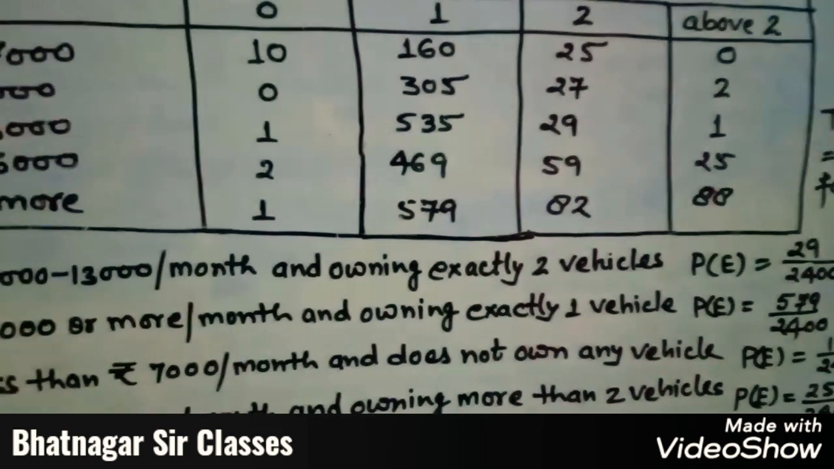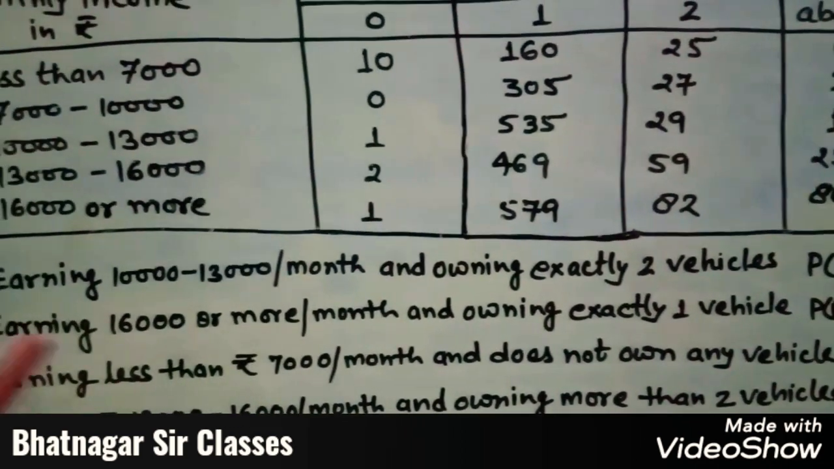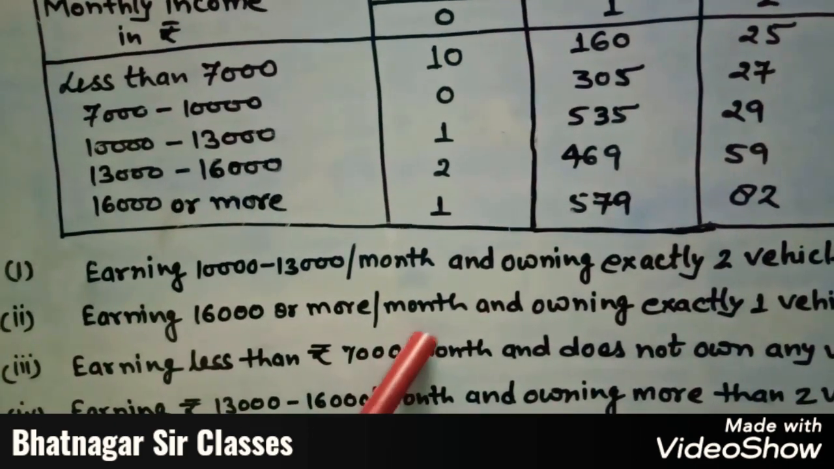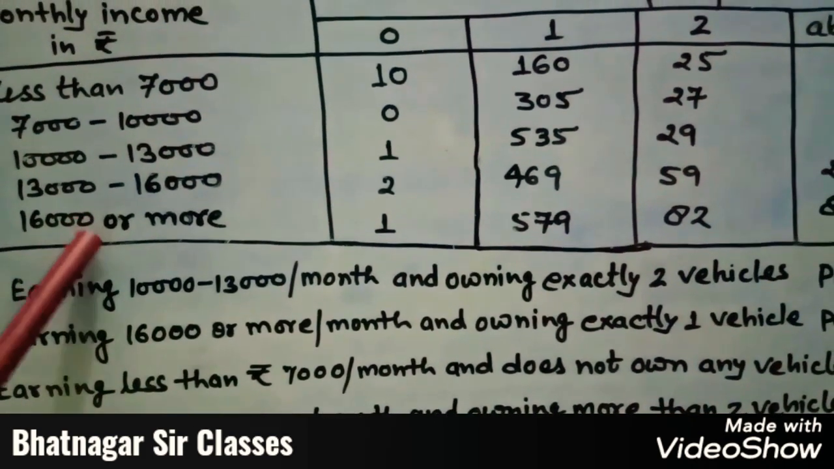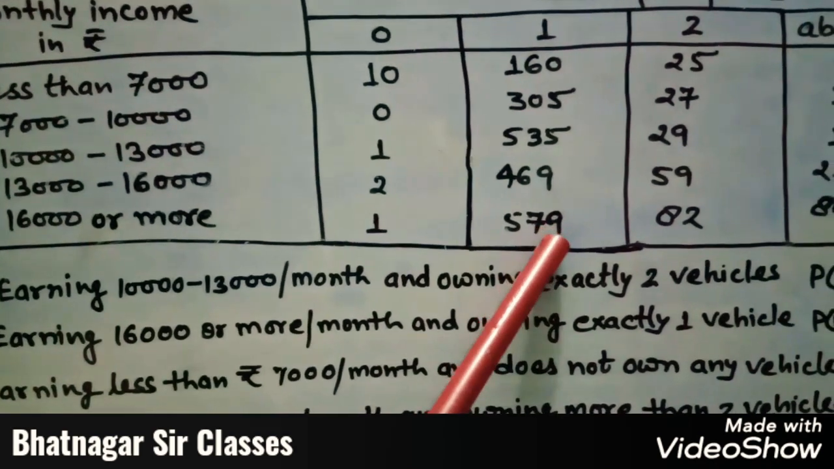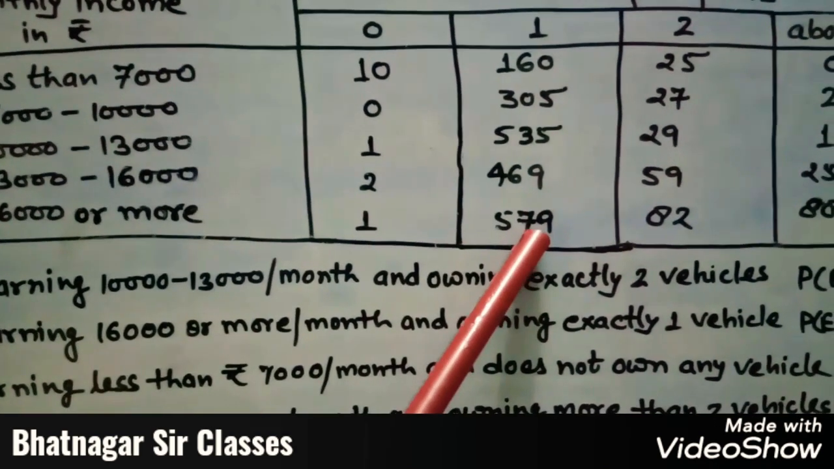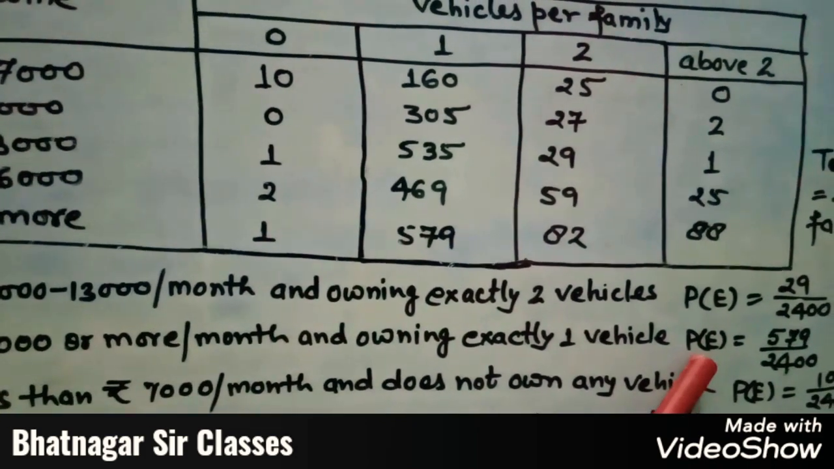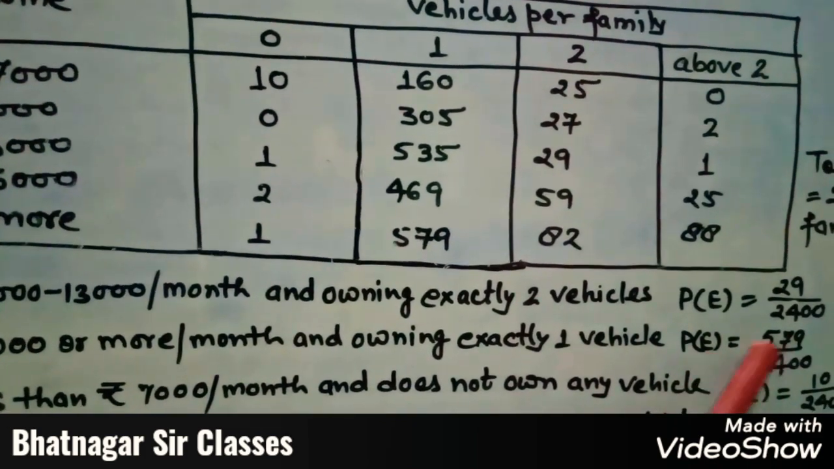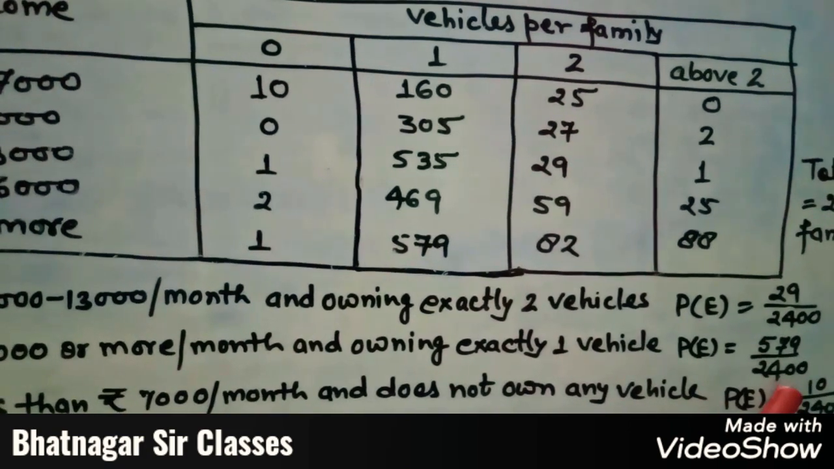Same way in part number 2, earning 16,000 or more per month and owning exactly 1 vehicle. So 16,000 and more and owning exactly 1 vehicle, so 579. So therefore probability of getting 1 vehicle is equal to 579 upon 2400.